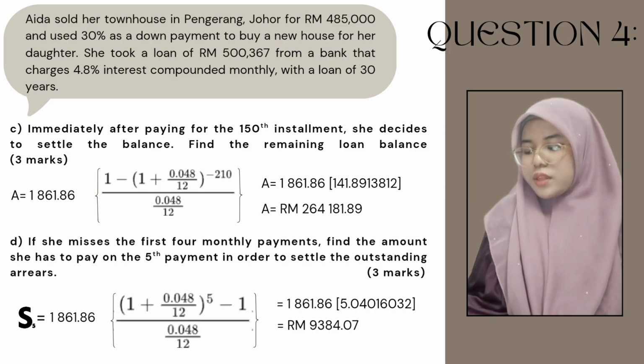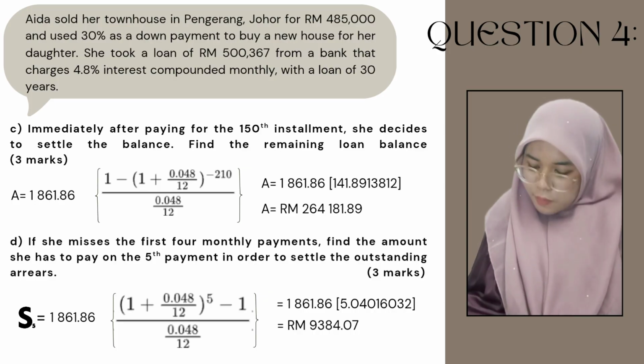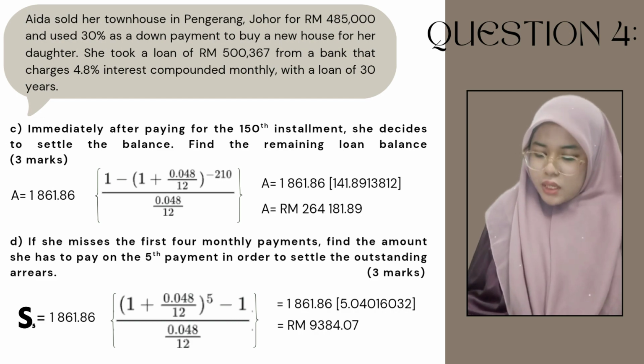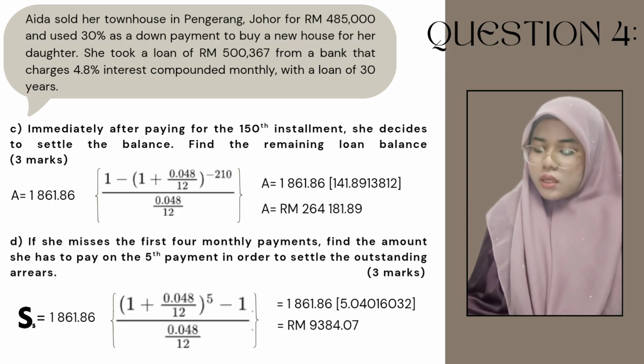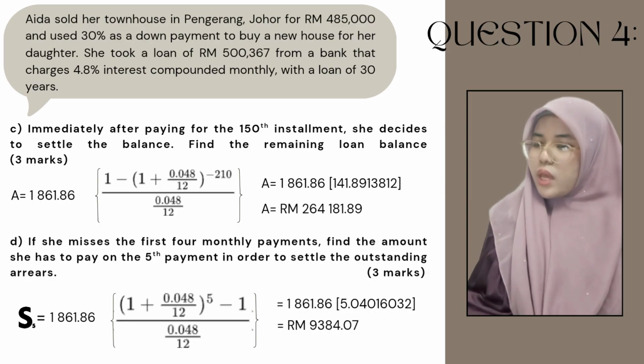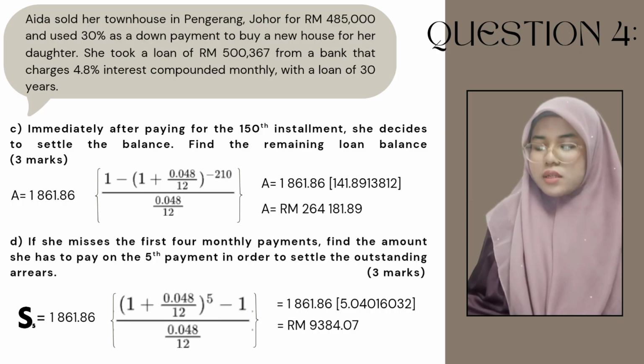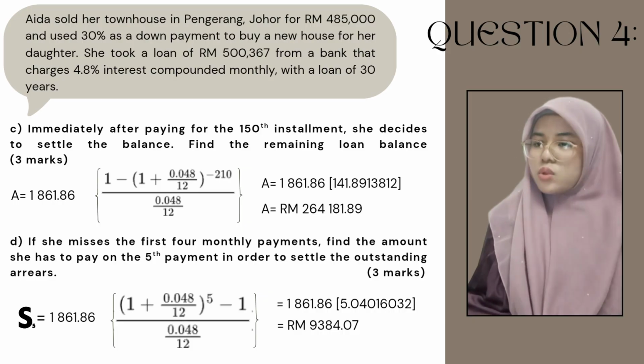So first of all, we need to find the new N. Take the previous N, which is 360, minus 150, and then you will get 210. And then use the present value formula for this question to get the A. So substitute all the information you have into the formula. After substituting and calculating it all, you will get the A as 264,181 ringgit, 0.89 cent.